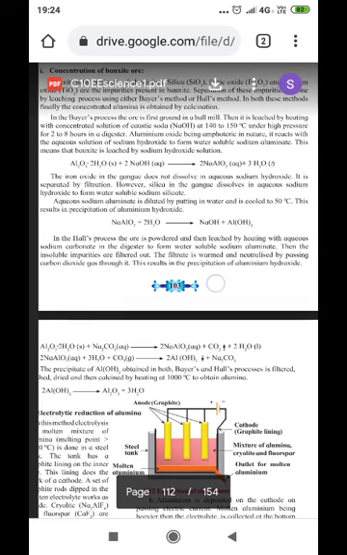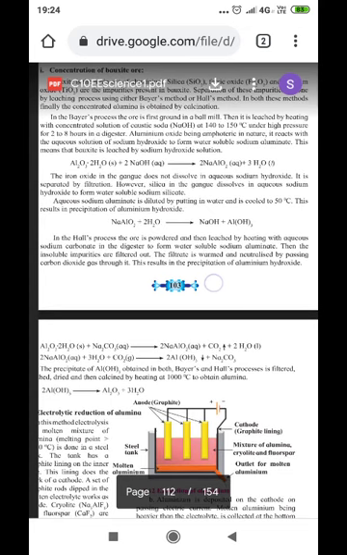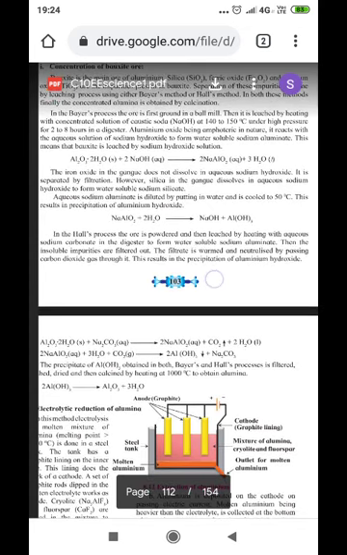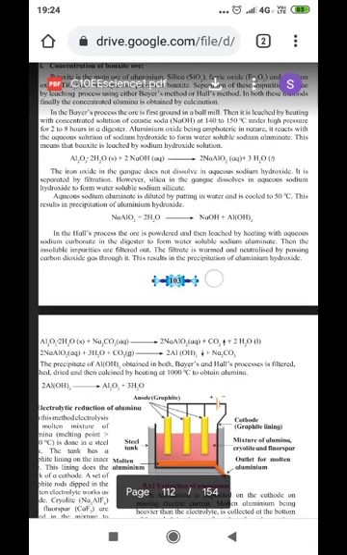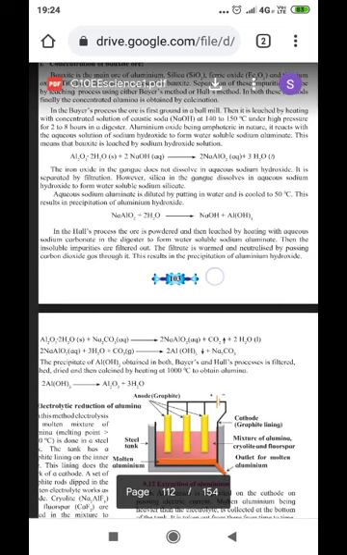In Bayer's process, the ore is first ground in a ball mill. Then it is leached by heating with a concentrated solution of caustic soda, which we also call sodium hydroxide, symbol NaOH, at 140 to 150 degrees Celsius under high pressure for about 2 to 8 hours in a digester. Aluminium oxide, being amphoteric in nature, reacts with aqueous sodium hydroxide solution to form water-soluble sodium aluminate.